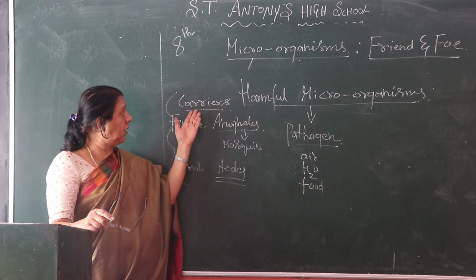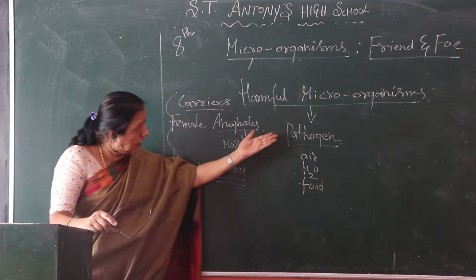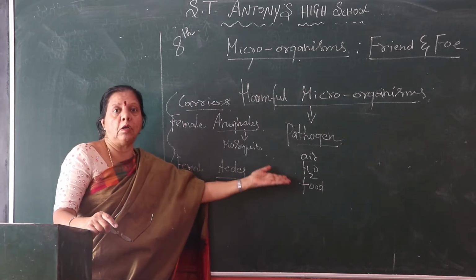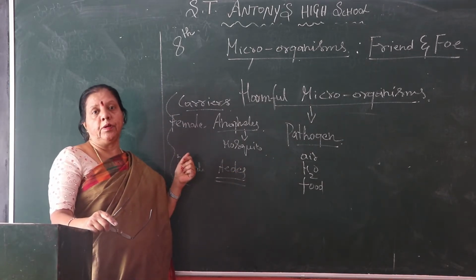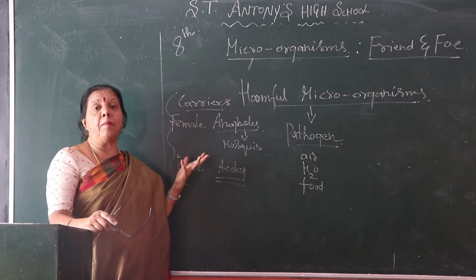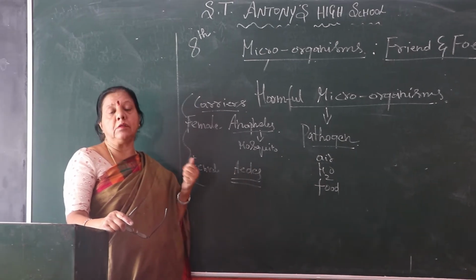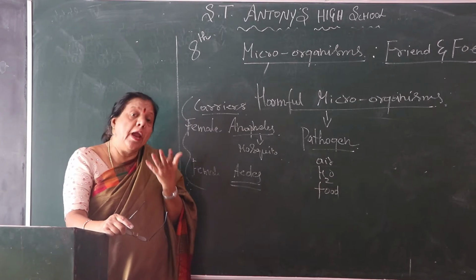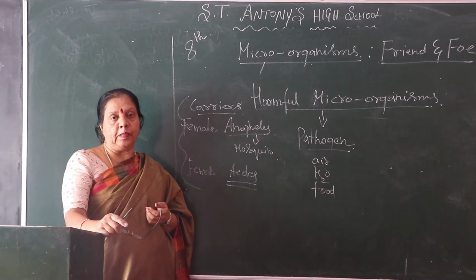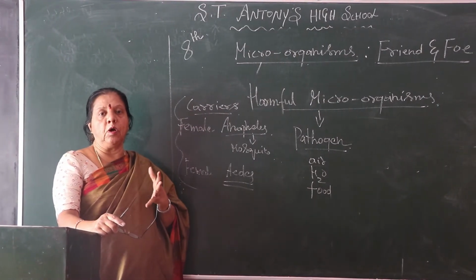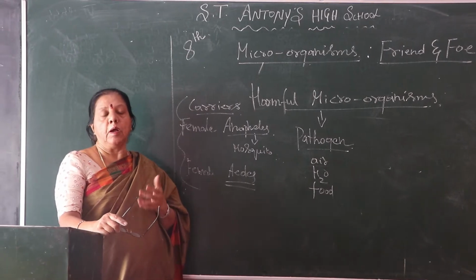So these two mosquitoes are carriers. Once again, air, water, and food are also carriers. Okay. In this way, harmful microorganisms cause diseases. We have to avoid all these things. Then only is it possible to protect ourselves.